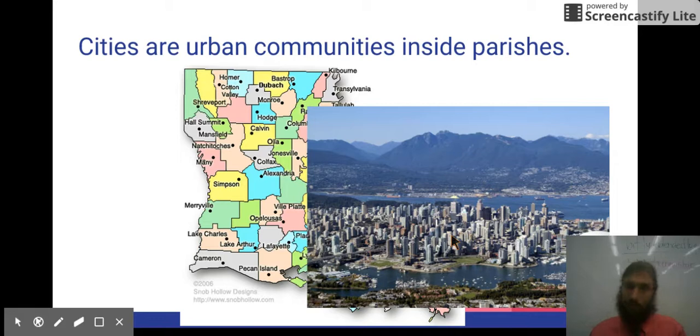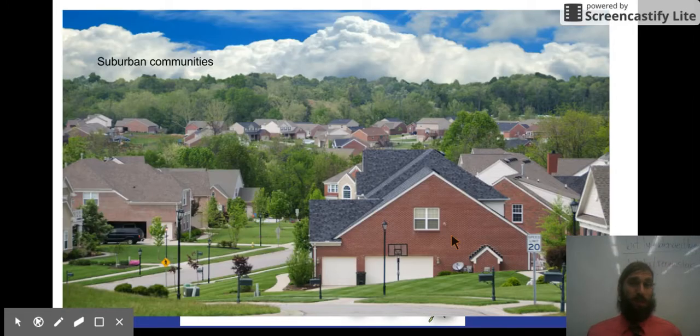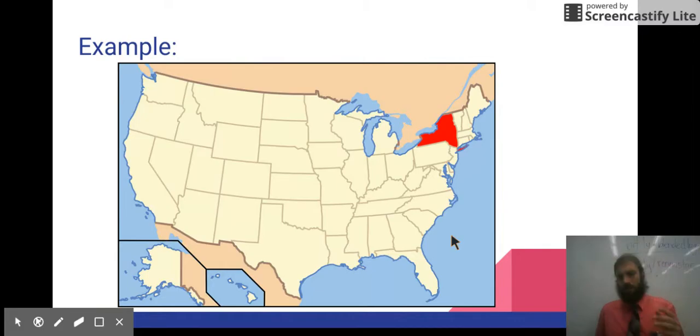Urban communities have big buildings, lots of people. They're surrounded by suburban communities with yards and smaller homes and stores and parks and things like that. And eventually we'll go all the way out in the country to rural communities. But wait, why are we talking about different types of communities? Let's get back to parishes. So let's look at another example.